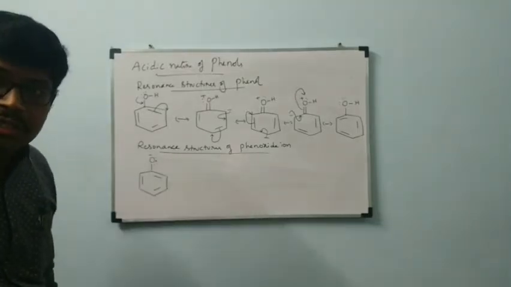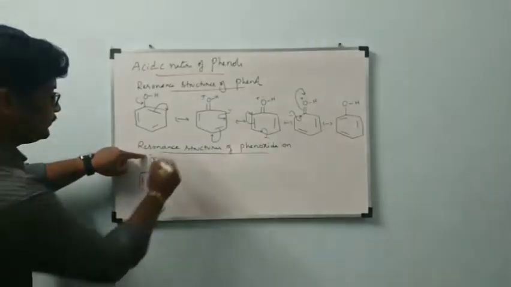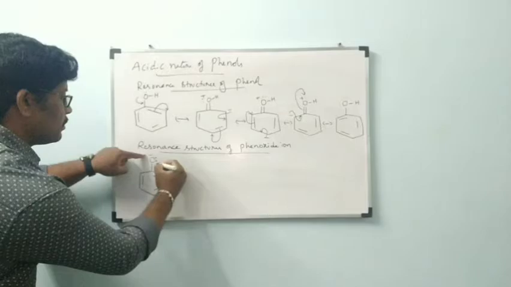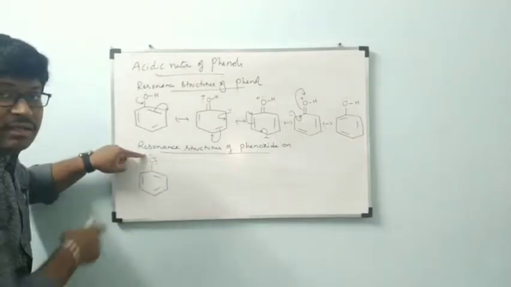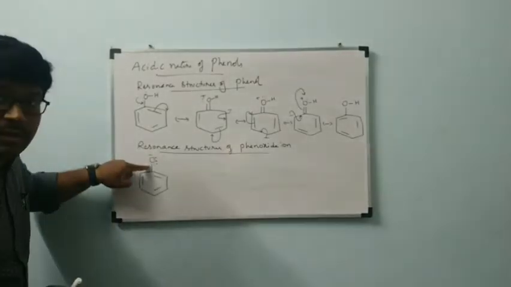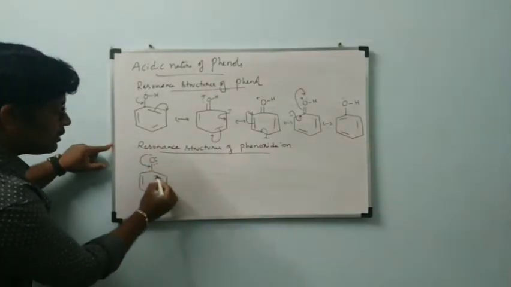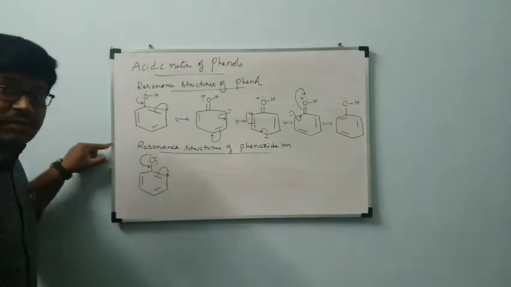Phenoxyanion contains oxygen with two lone pairs and a negative charge. That negative charge is shifted as a double bond. At that time, this is shifted as a negative charge onto carbon.